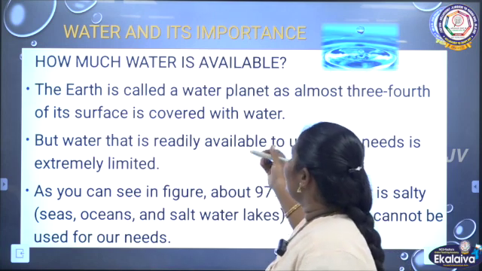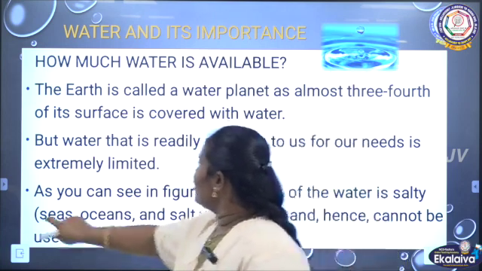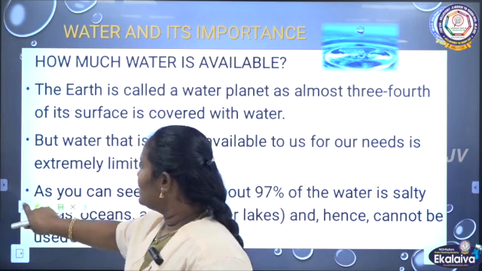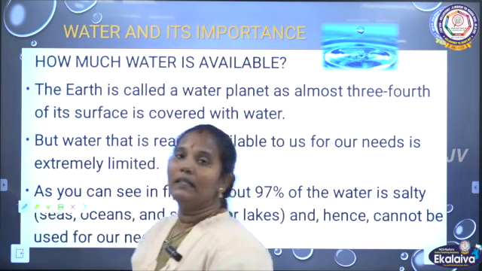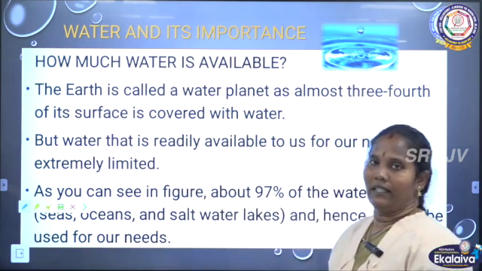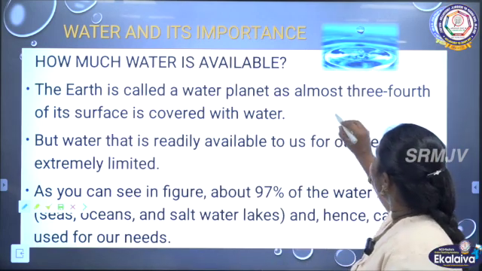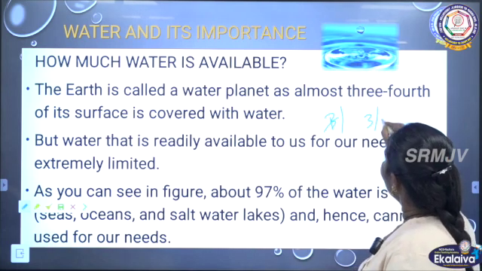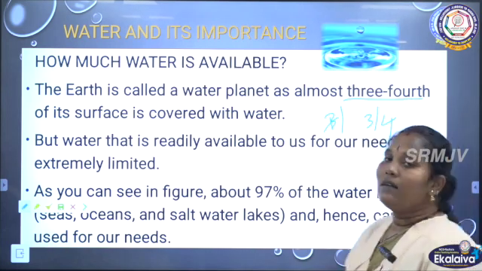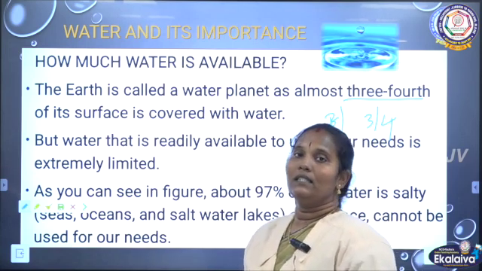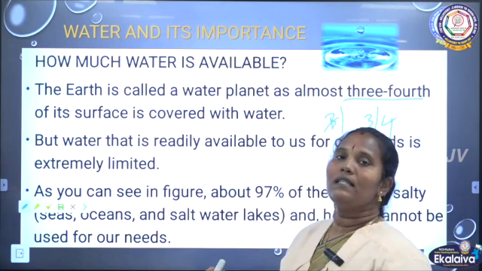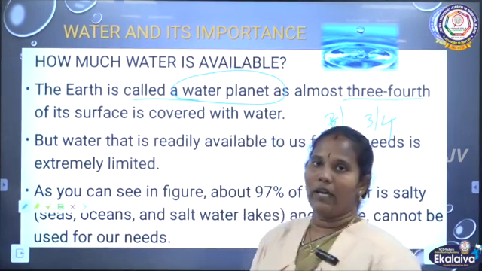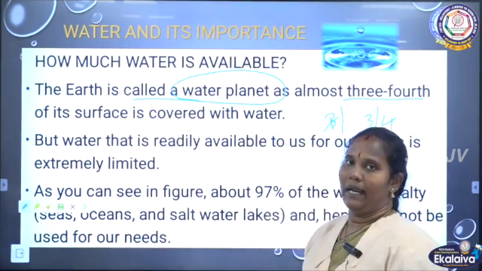What are they? See, we know very well the earth is called the blue planet. Why is it called the blue planet? Because 3/4 of the earth's surface is covered by water. This is the reason the earth is called the blue planet. Okay, blue planet means water planet.